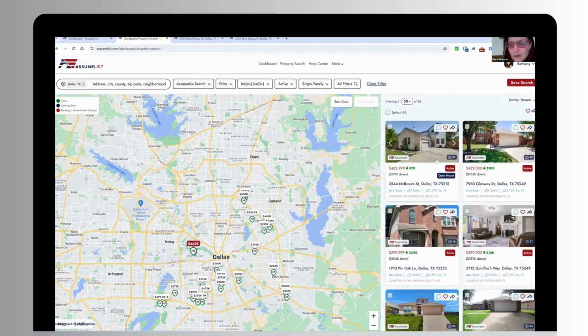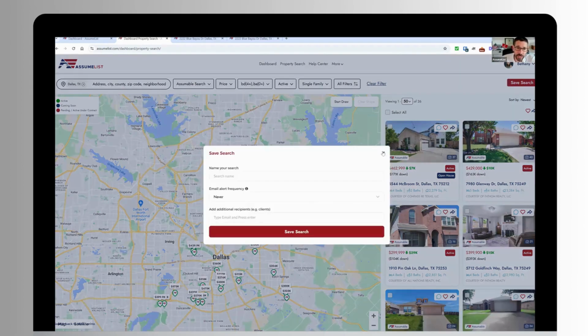That's right. This is all about building your business, making you look like the superhero to your clients because you've got so much access and capacity to give them the ability to take on these really amazingly low rate mortgages. So I think we've covered everything. What do you think, Mike?